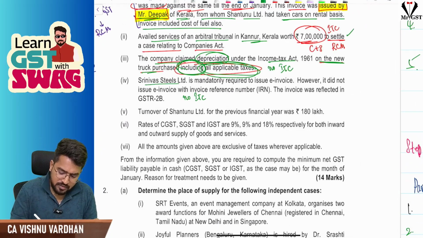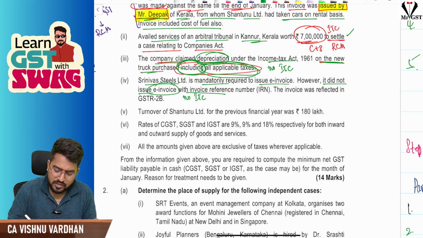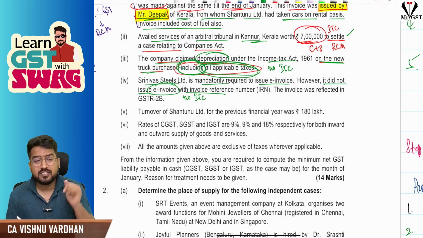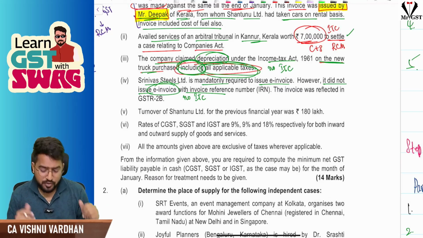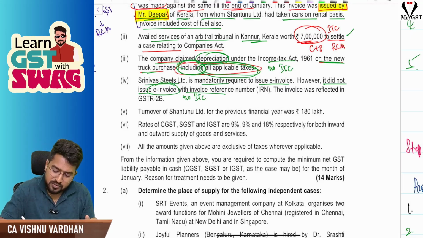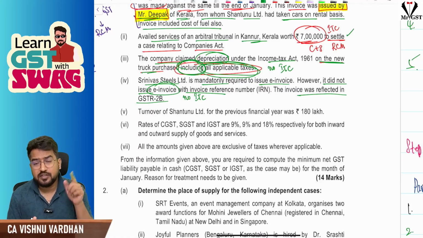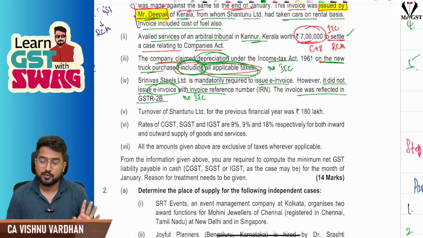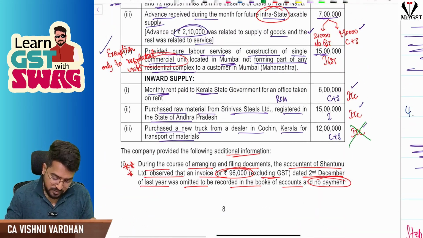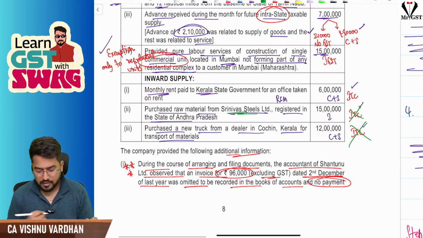Next, Srinivas Steels Limited is mandatorily required to issue an e-invoice. However, it did not issue the e-invoice with an invoice reference number. So without an invoice reference number, the e-invoice is not valid. So obviously you cannot take ITC on this also. The invoice was reflected in 2B, but even though it is reflected in 2B, sir, without IRN, the e-invoice is not a valid invoice, sir. So you cannot take ITC. So here for the raw material purchased from Srinivas Limited also, you cannot take ITC.